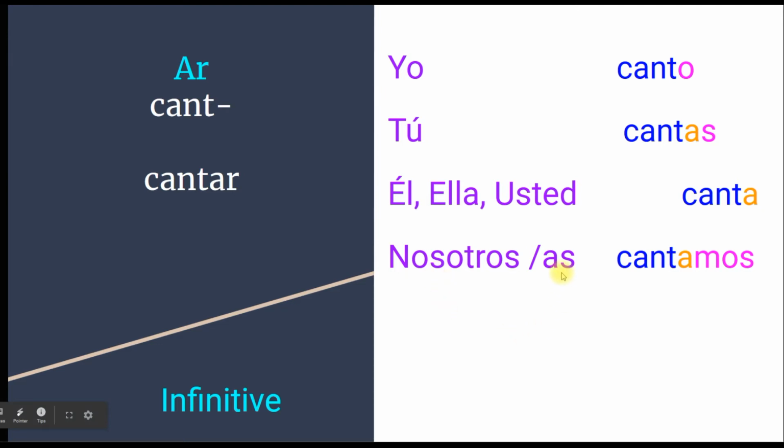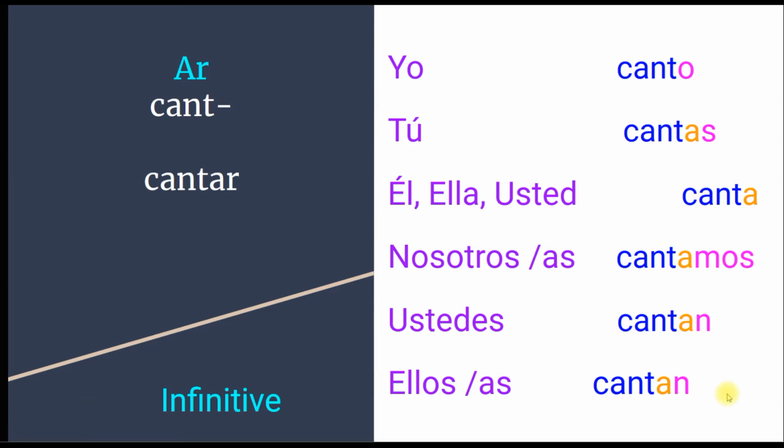Nosotros, nosotras, that's we and we feminine, cantamos. The ending is amos. Nosotros cantamos. Nosotras cantamos. Ustedes, that's you, plural, cantan. Ustedes cantan. The ending AN. And for ellos, ellas, they and they feminine, cantan. The AN is the ending for ellos and ellas.